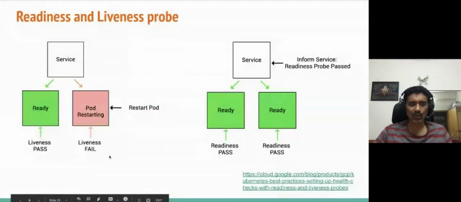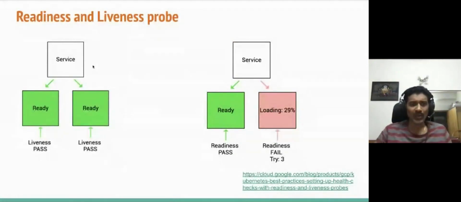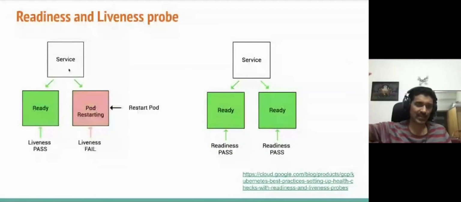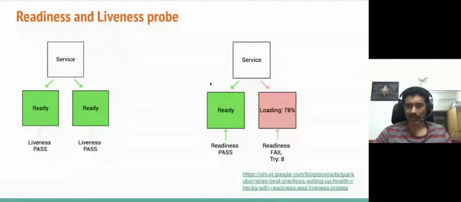So what happens is when the pod comes up, you do not want to get the traffic till the pod is up and running, right? So that is how the liveness probe is used, right? So only when the pod comes to ready, it indicates to a higher level construct, could be a load balancer, that the pod is ready. Only when the pod says it is live, you should be able to send traffic to it. The second one in this case is a readiness probe.